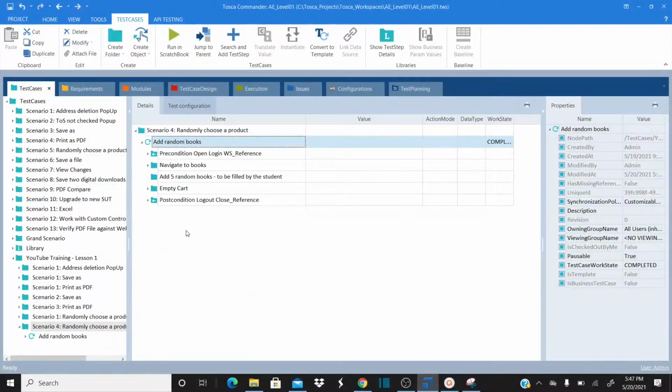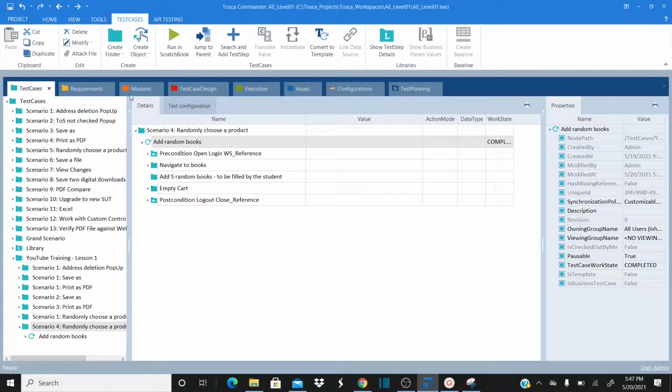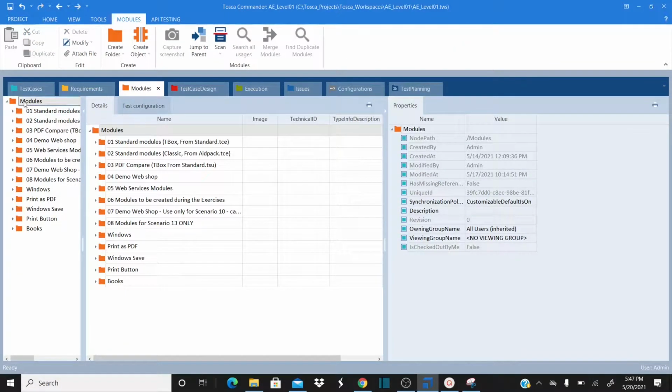Okay, so this is my Tosca tool, where I have the test cases module, and also I have another module called modules. So we are going to work on these two Tricentis Tosca modules. We are going to work on the test case module, and also on the modules module.